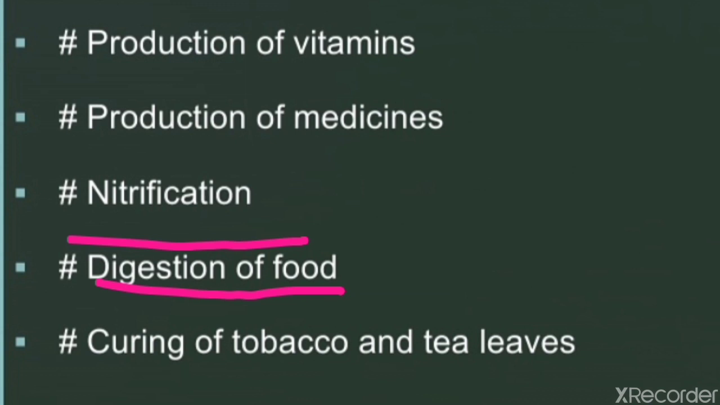And the last one is curing of tobacco and tea leaves. Bacteria are used in the curing of tobacco and tea leaves. Curing imparts a characteristic flavor to tobacco and tea leaves.